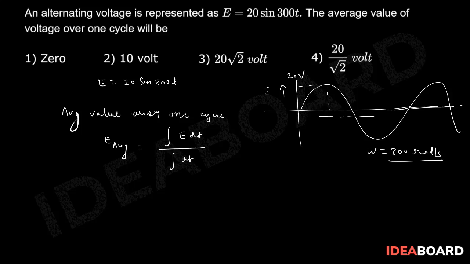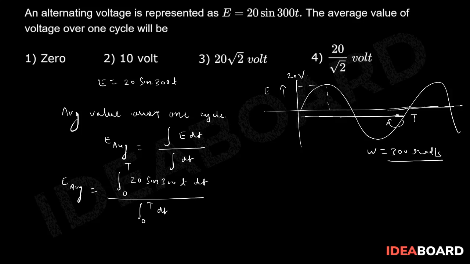So over one cycle period, this is total time T. The integration limits are going to be, first of all write E average, which will be 20 sine 300t dt. Limits of t will be 0 to T, divided by 0 to T dt.